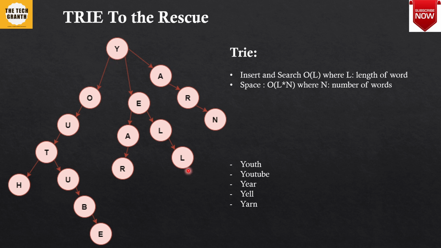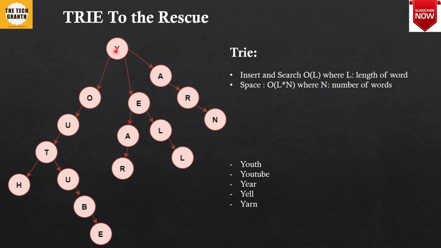If you have words like youth, YouTube, year, yell and yarn, they can be put in a trie in this particular way. You have youth here, YouTube on this path, yell here, year here, and yarn here. If I am at the node Y, I can suggest whatever are the children of Y. Those are the words that can be suggested to the user.